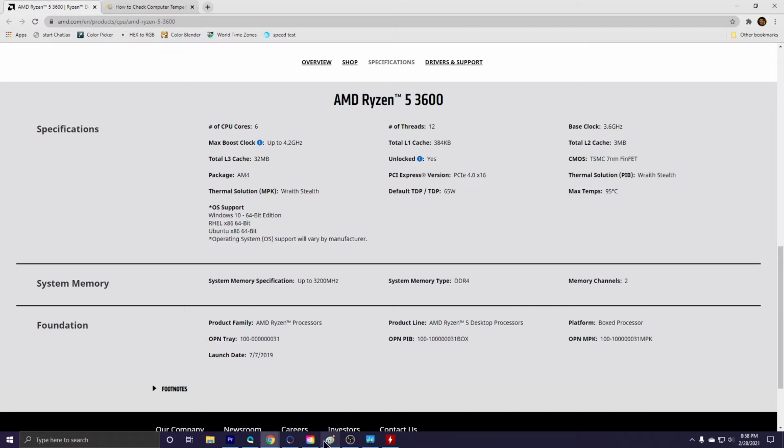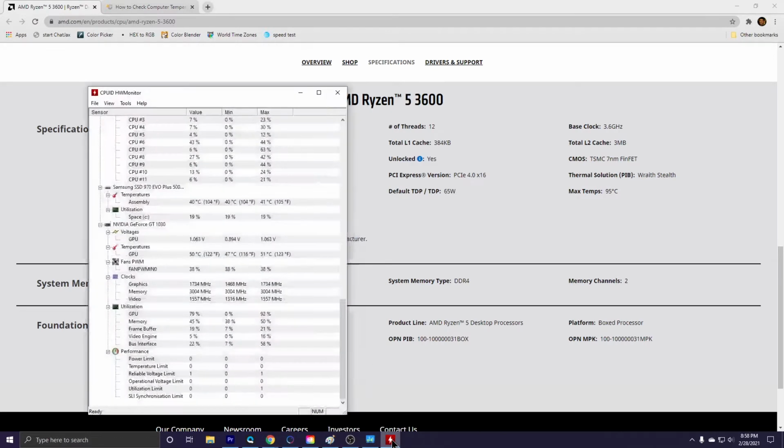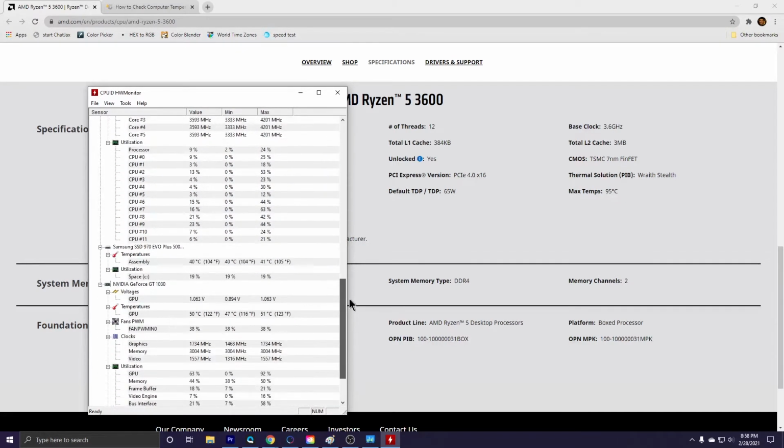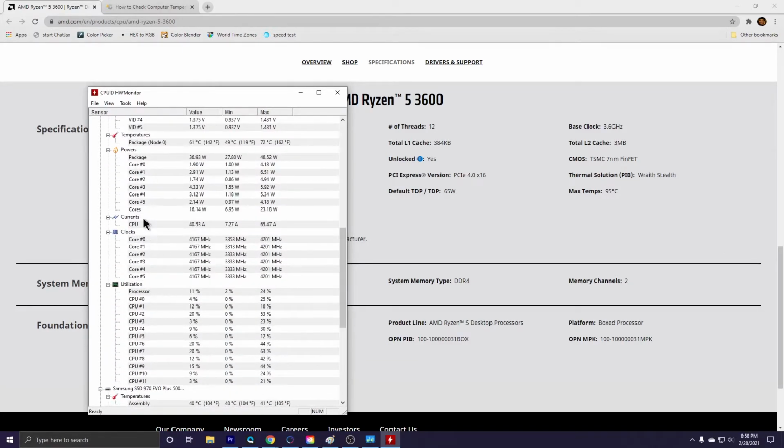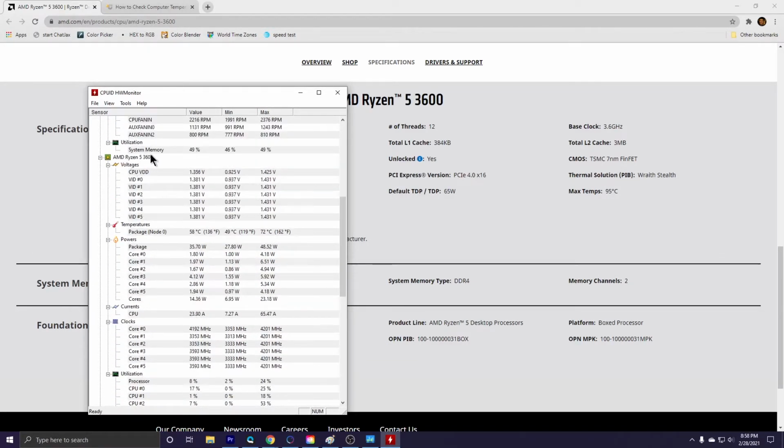And if we go to the CPUID HW Monitor, basically, I have this app called the HW Monitor, the hardware monitor, and it'll tell you how much your temperature of the CPU is running at. And we look right there, the CPU is over here, AMD Ryzen 5 3600. You see that the temperature is 58, and that's when I'm recording. It'll be 50 when I'm not doing anything, and maybe 72 when I'm working on some more stuff.